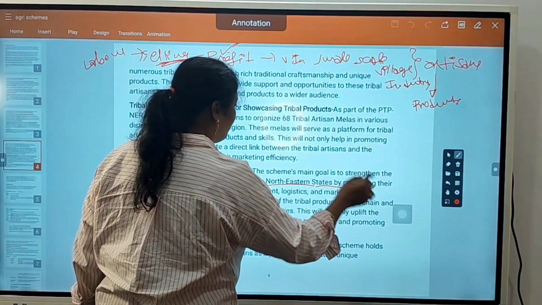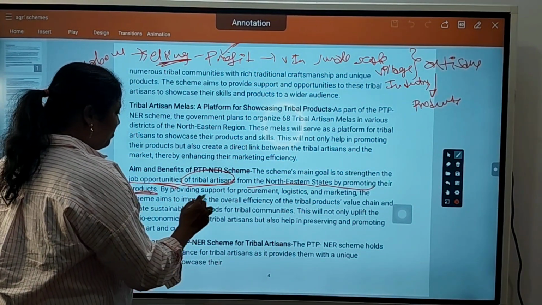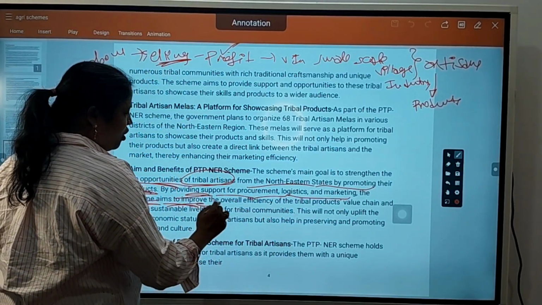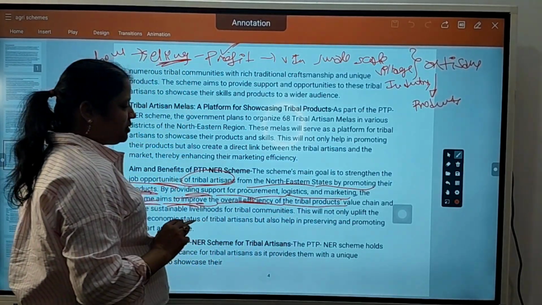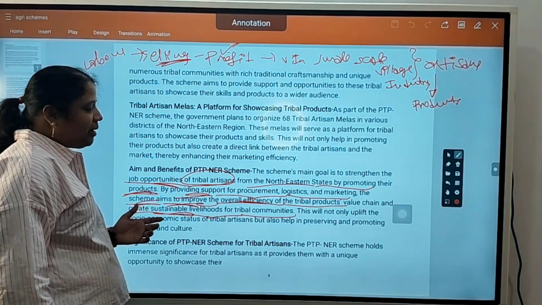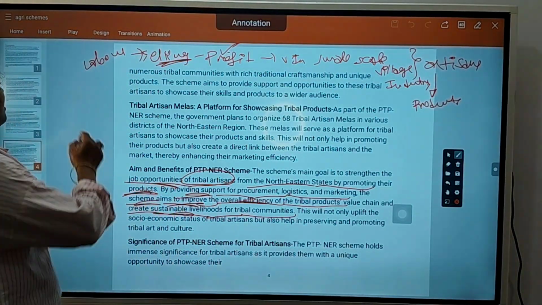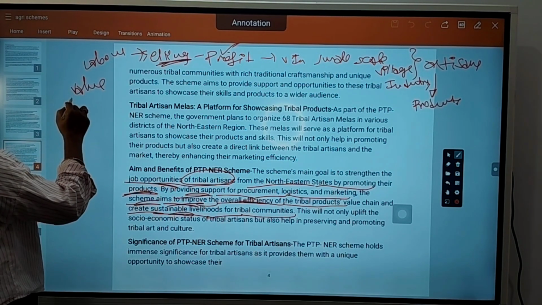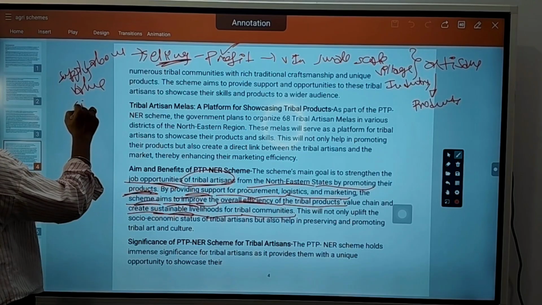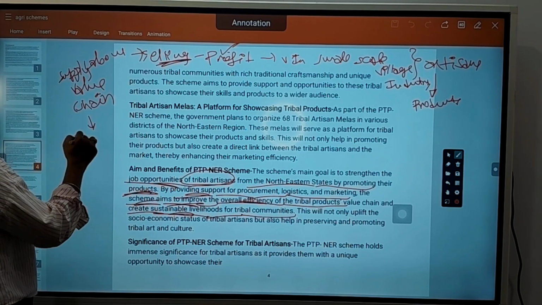From northeast states, by promoting their products, by providing support for procurement, logistics, marketing, the scheme aims to improve overall efficiency of the tribal products value chain, create sustainable livelihoods for tribal communities, and they want to improve the supply chain value of tribal products.